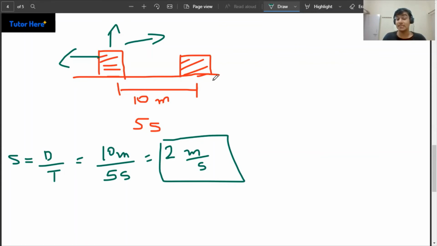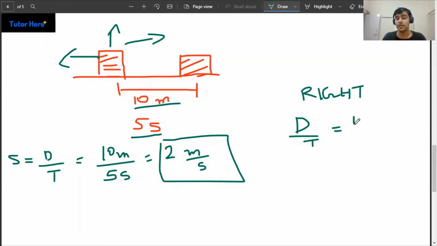Now let's say I say that this box is moving to the right. It's moving to the right 10 meters. And how much time did it take to complete those 10 meters? It was 5 seconds. So again, to calculate the rate at which this went, let's do distance upon time again.